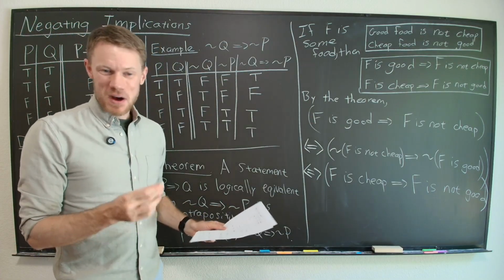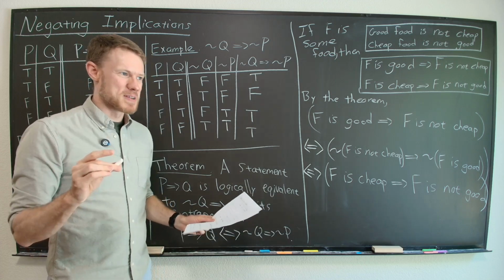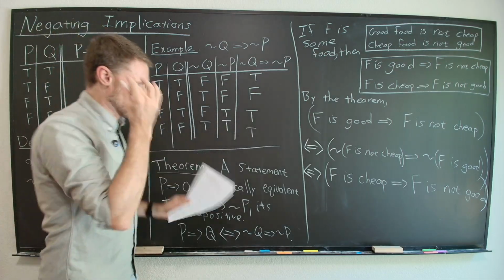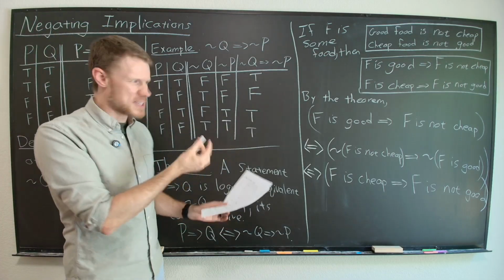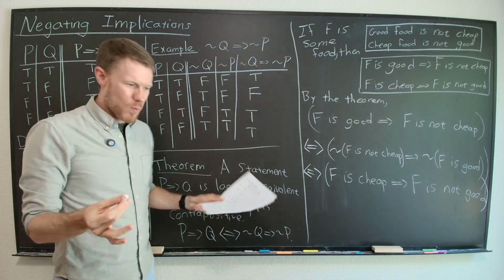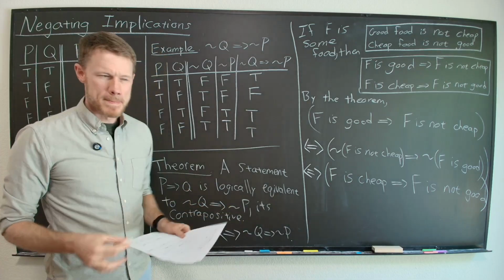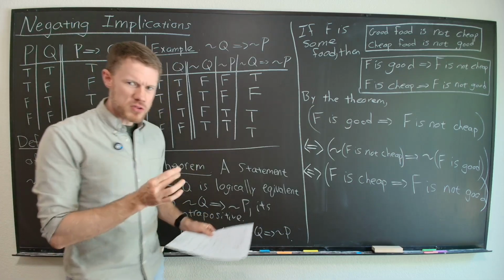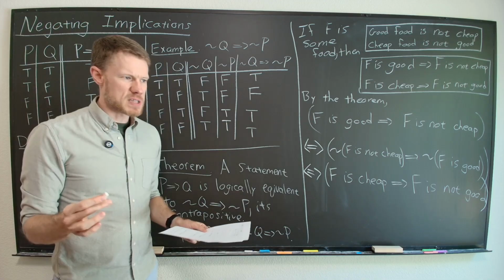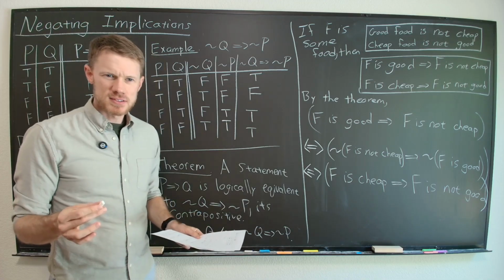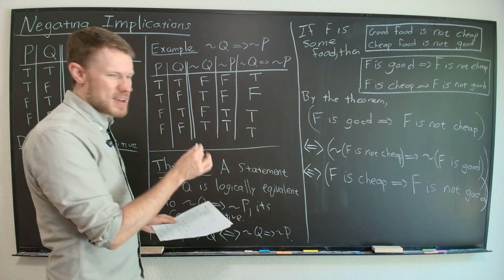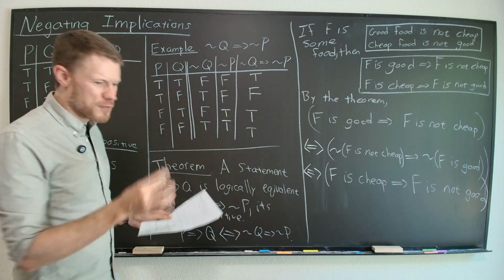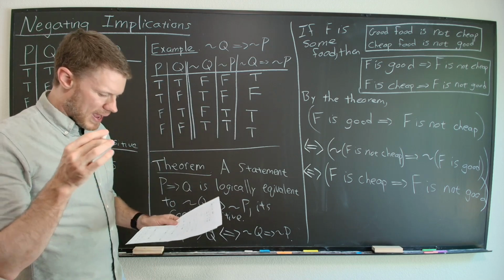Now take a moment to pause the video and see if you can make sense of that. Just in terms of not the logic, no truth tables, just in your mind, what is it really saying? Why are these saying the same thing? What is the common thing that they're both saying? Essentially they're both saying that there's no food that's both good and cheap. Can you convince yourself that they're both saying that?